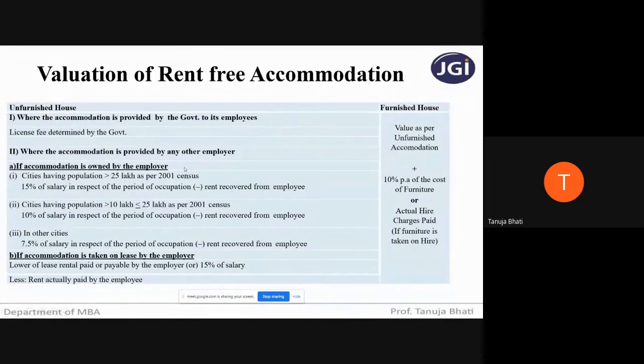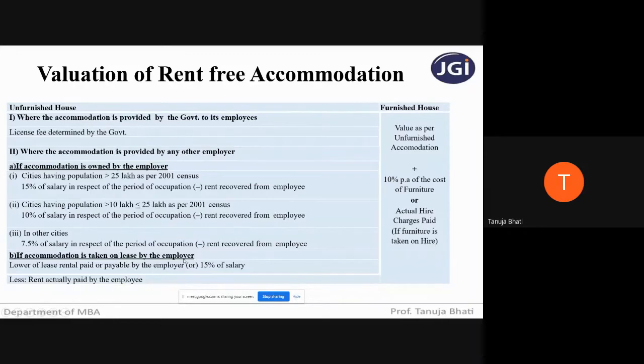See, many times what happens, in schools there are teachers' colonies, where certain schools provide accommodation for the teachers to stay. That colony of houses is usually owned by that particular school. So in that example, the accommodation is owned by the employer. But if the school is taking the house on rent or lease and then providing it to teachers, then the accommodation is taken on lease by the employer.